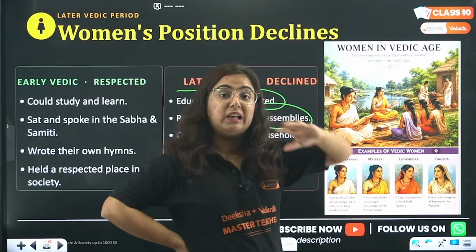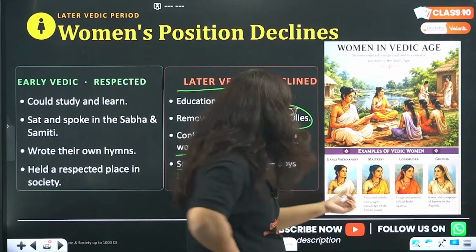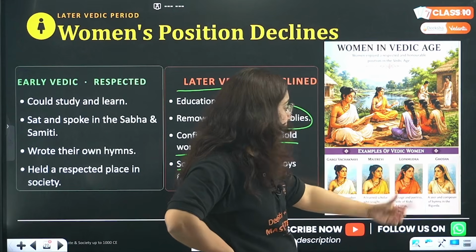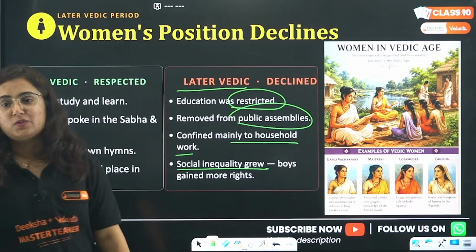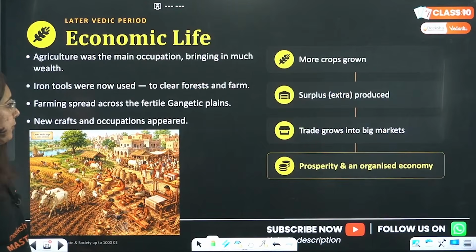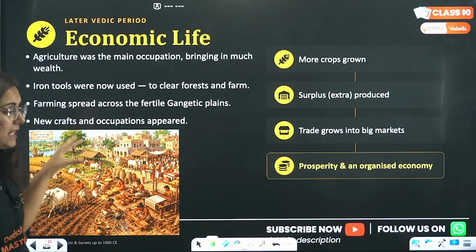And among the great ladies of that time who actually wrote the hymns and studied a lot were Gargi, Maitreyi, Lopamudra and Ghosha. These were the great women of ancient times, okay? However, the position of the women declined. We have just got a view of it, moving towards economic society.